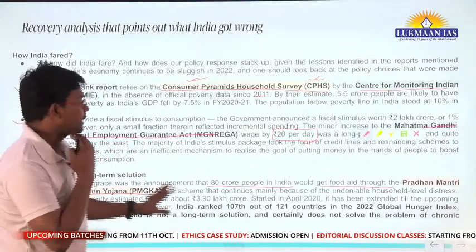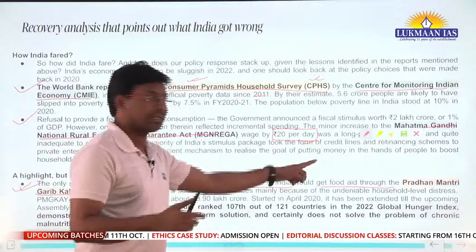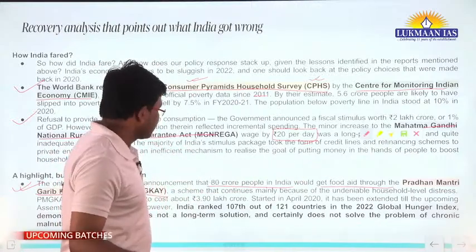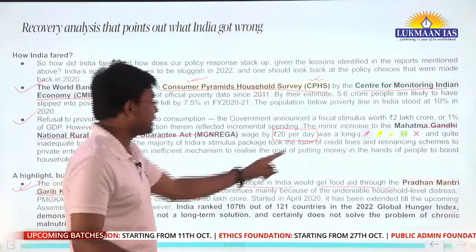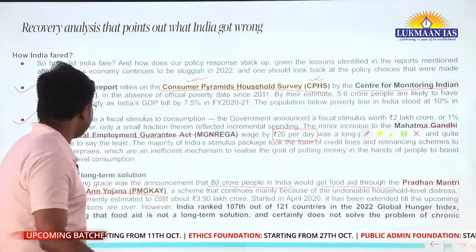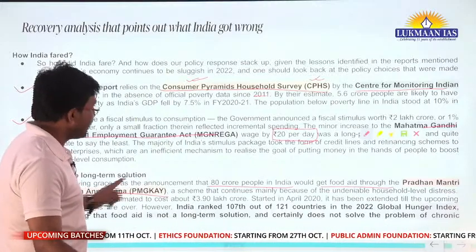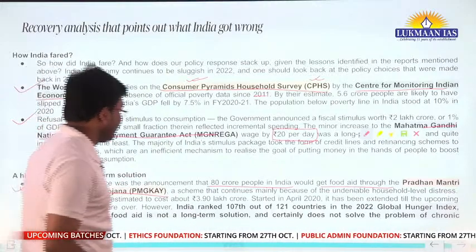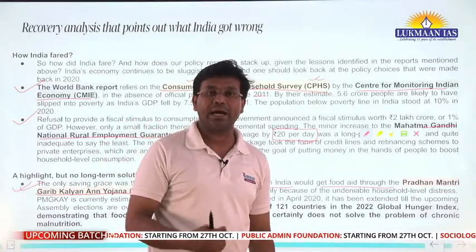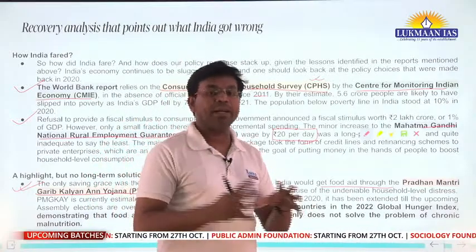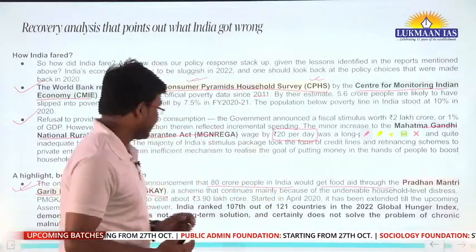During that time, the government of India announced this program, which was mainly announced to bring people out of distress because of COVID-19.